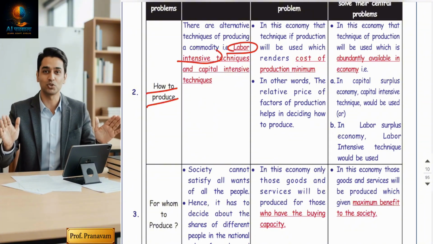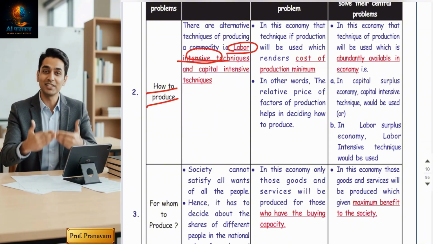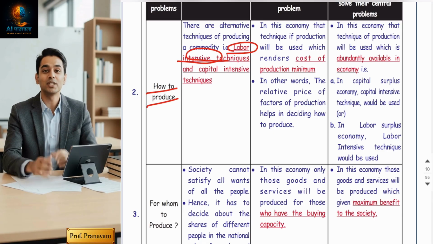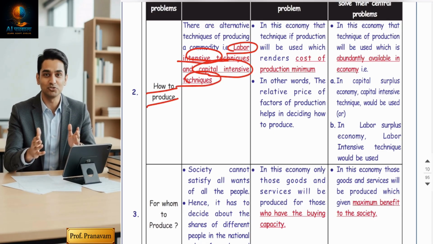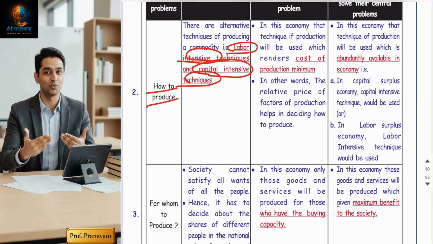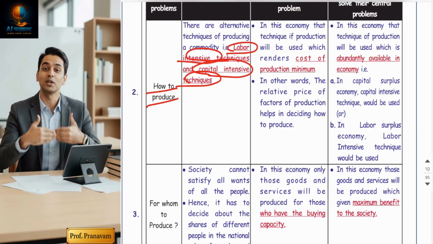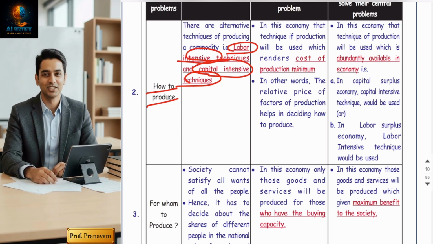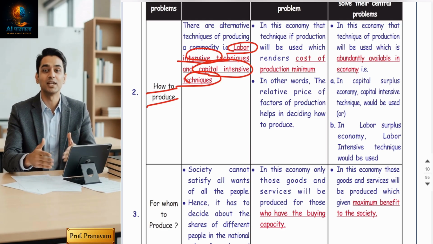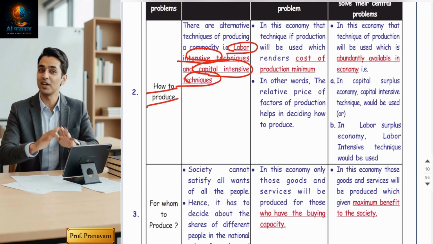One is labor intensive techniques, that is using more human labor, and capital intensive techniques, that is using more machines. The economist must choose a method that minimizes cost and uses available resources efficiently.